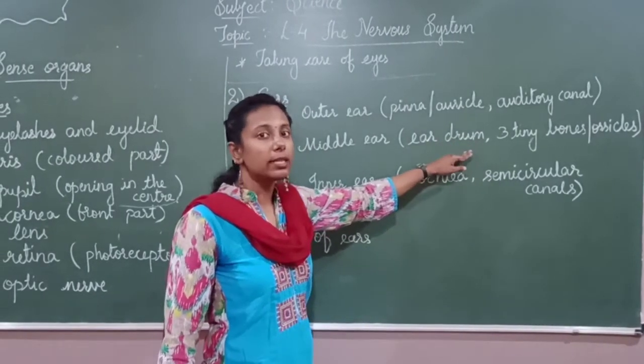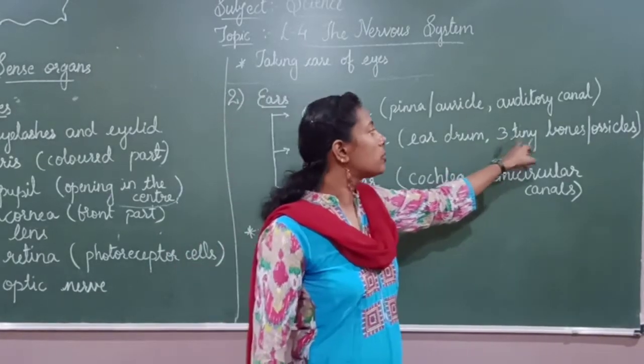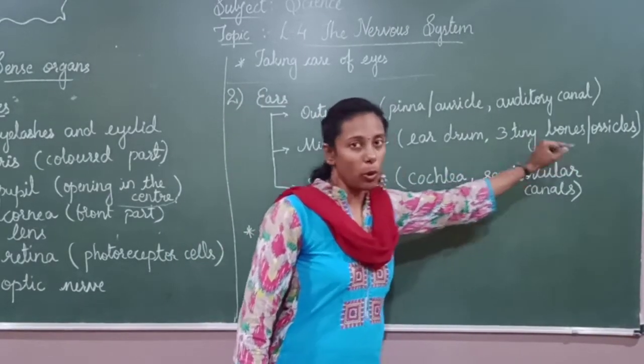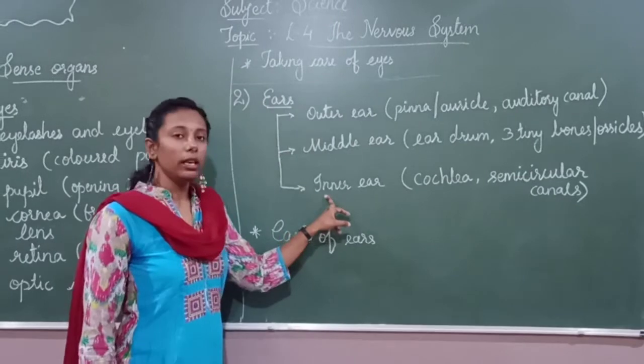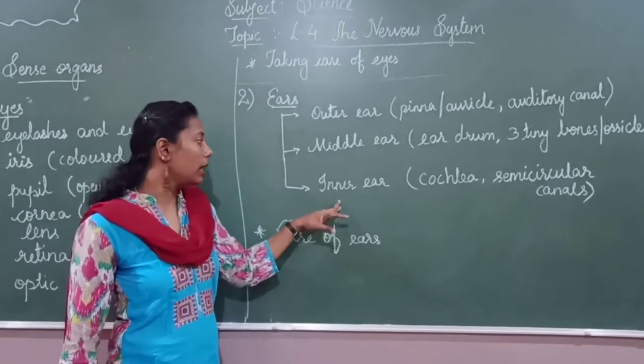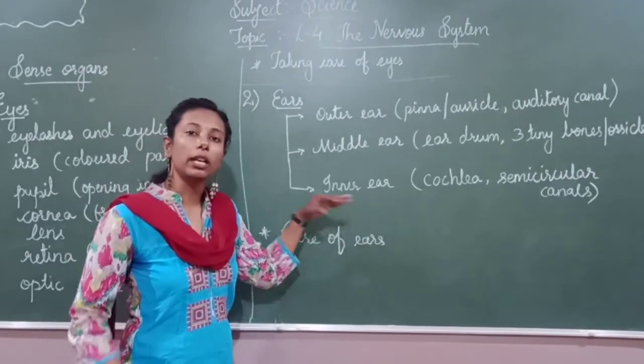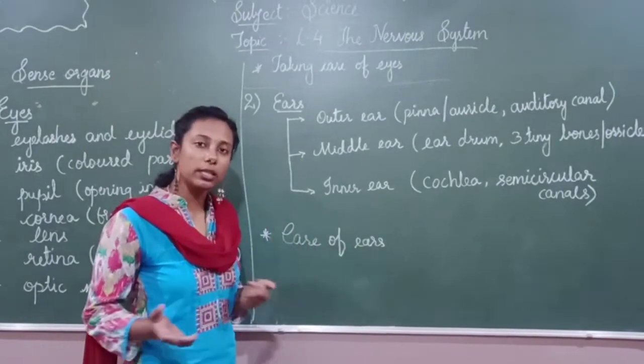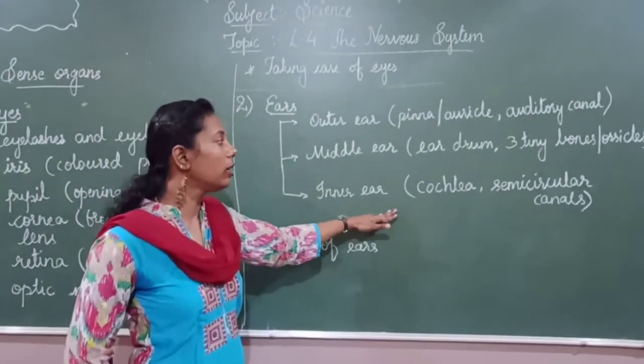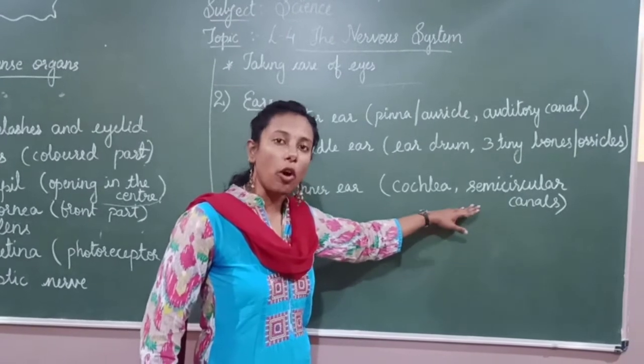It reaches the three tiny bones, which vibrate, and they pass the waves to the inner ear, where we have the cochlea.